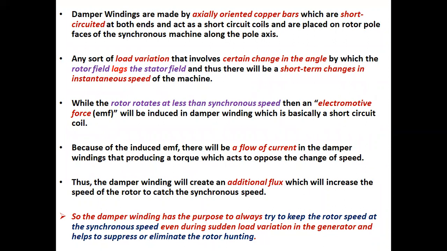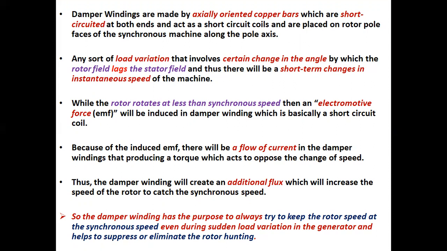Damper windings are made by axially oriented copper bars which are short-circuited at both ends and act as short-circuit coils, and are placed on the rotor pole faces of the synchronous machine along the pole axis. Any sort of load variation that involves a change in the angle by which the rotor field lags the stator field, and thus there will be short-term changes in the instantaneous speed of the machine.